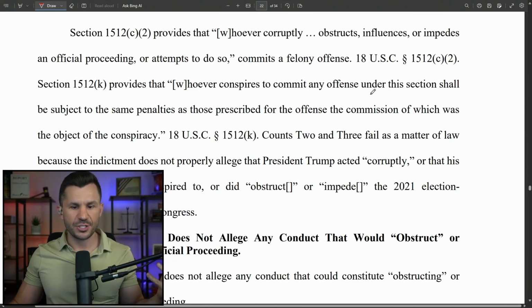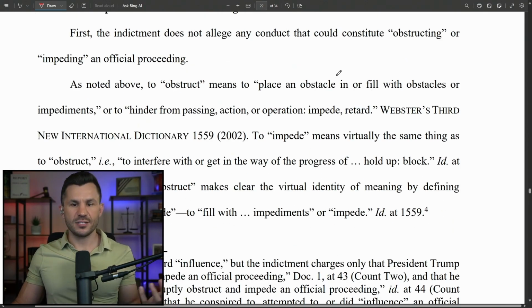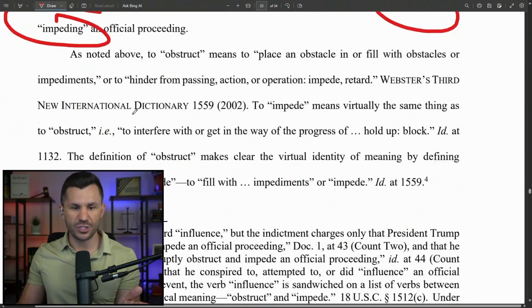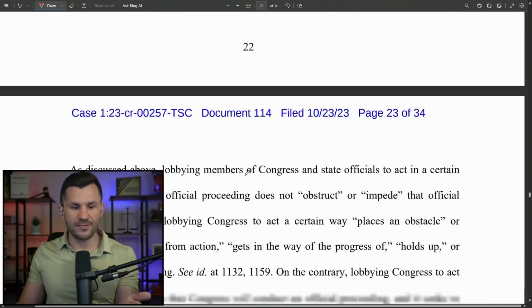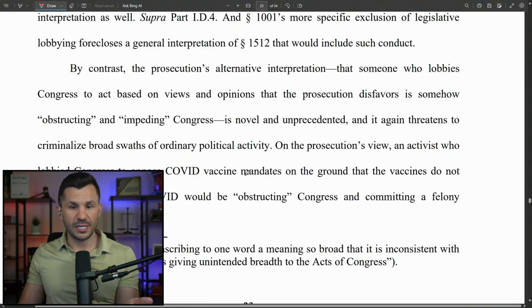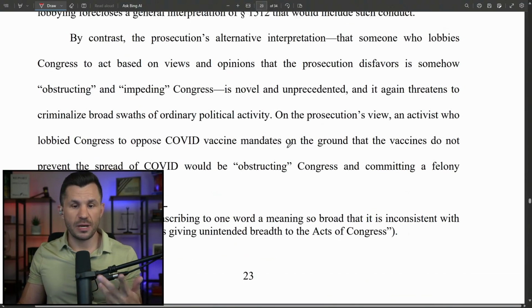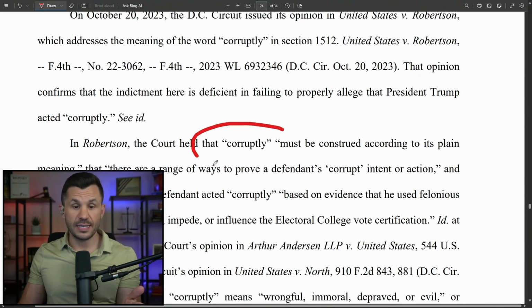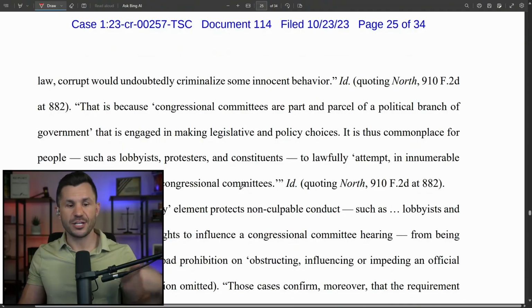We have another statute here. They say there is no evidence or anything even alleged of obstruction or impeding an official proceeding. What was the obstruction? They give us the definition for it and they interpret it, and they're trying to make the argument that Trump obstructed Congress and committed a felony, but they're just saying you don't actually allege what that conduct was. Similarly, Trump did not act corruptly, and they can't prove that statute.